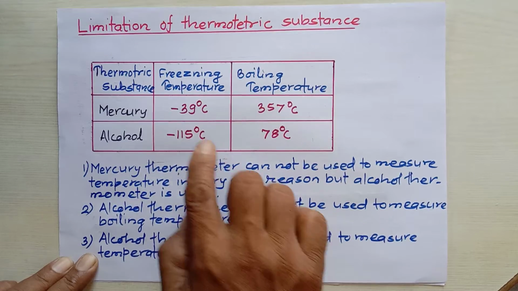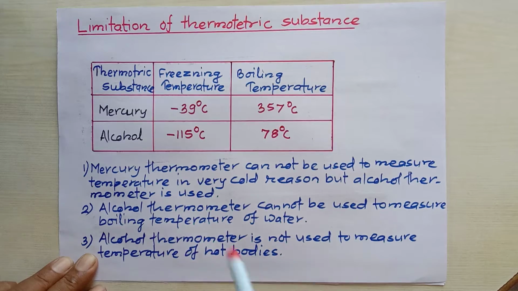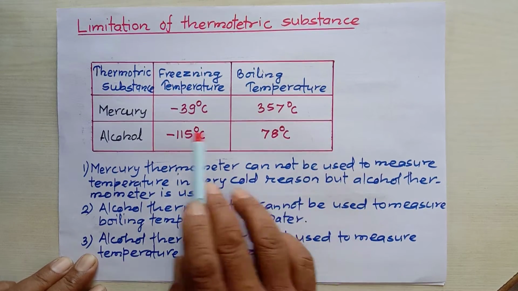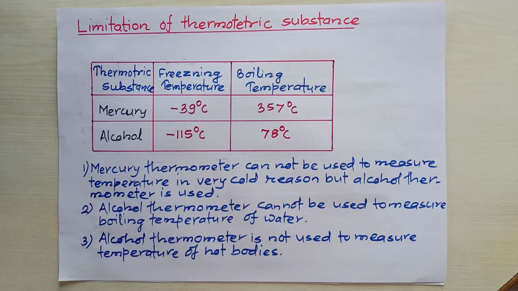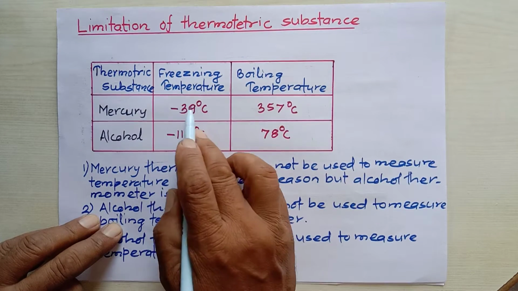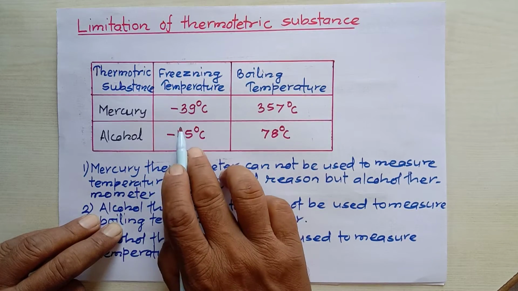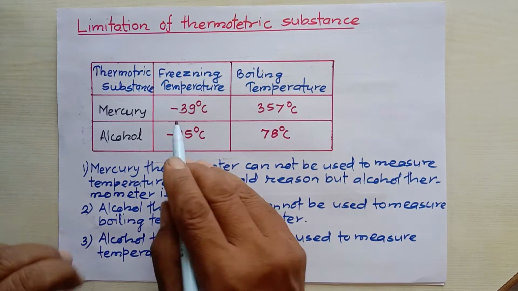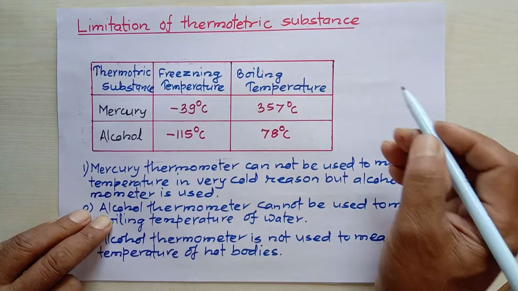A mercury thermometer cannot be used to measure temperature in a very cold region. Why? The freezing temperature of mercury is very low, minus 39 degrees Celsius, and the atmospheric temperature of a very cold region may go lower than that. As we know, in the Arctic Circle, the South Pole and the Himalayan region, the atmospheric temperature may fall below minus 39 degrees Celsius.